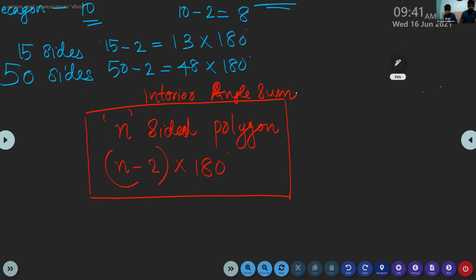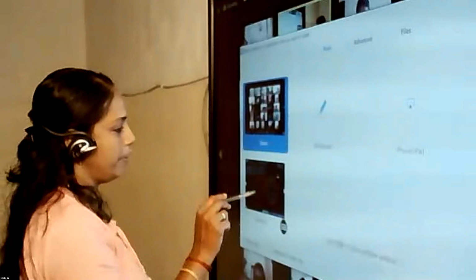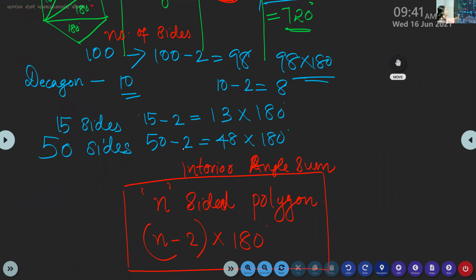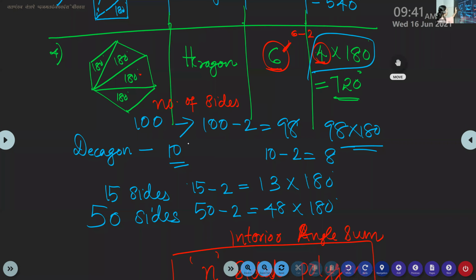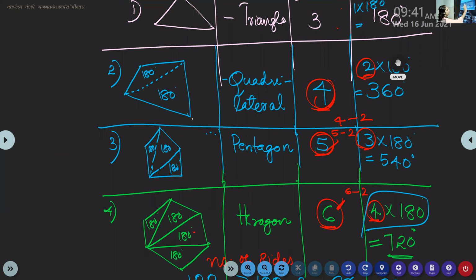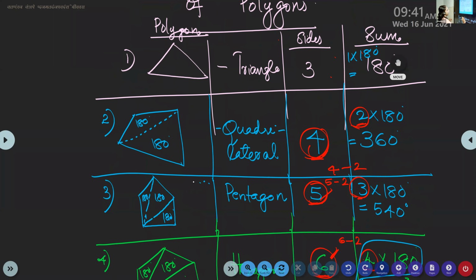Okay, children. Now, do you have any doubt? No, ma'am. Okay. So one second, I'll show the PPT to you. So this will be our activity. Okay, children, this will be our activity. You have to draw columns in your paper. I'll show everything. This is our PPT.